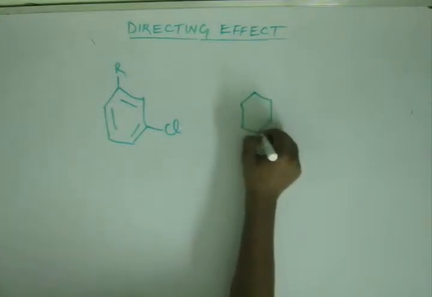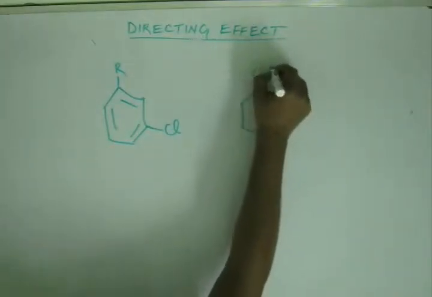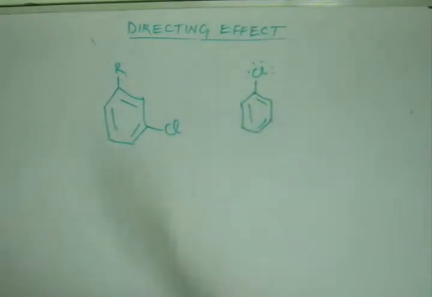When I taught you inductive effect, I did tell you that halogens are electronegative and they have minus I effect. When I taught you resonance, then again I did tell you that halogens have an overall effect of electron withdrawal, although they have lone pair, but the overall effect is electron withdrawal. Now I really did explain to you why that is so. That is so because the extent of resonance is very less in case of chlorine, bromine, iodine, because of the size difference of orbital. In case of fluorine, because of electronegativity, it does not want to give its electron.